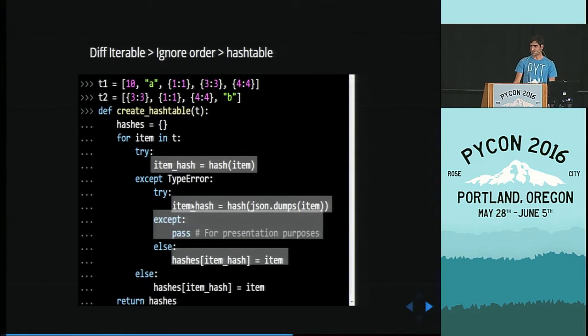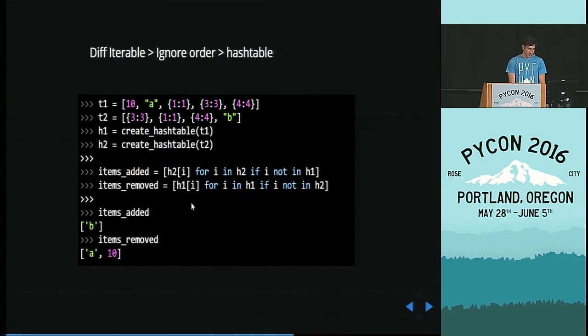Well, this is for presentation. In reality, you don't do that ever. Don't ever do this. This is important. But here I didn't have a space to put what I was going to say. All right, so with this method, now we create these hash tables, and we can see it works perfectly.